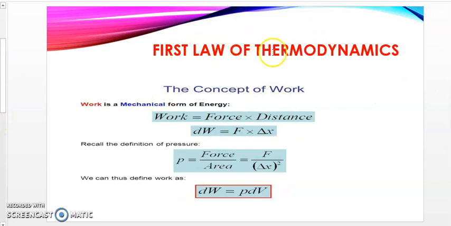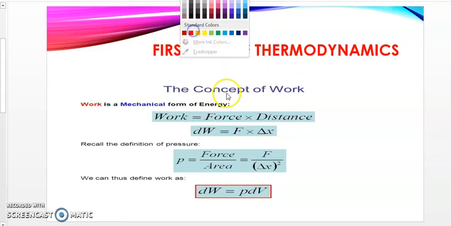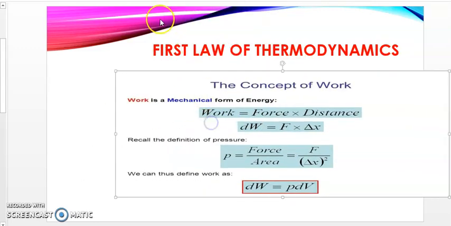So in the first law of thermodynamics, we still continue with our concept of work. We already talked about work.